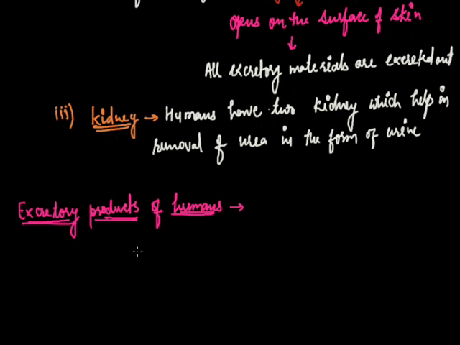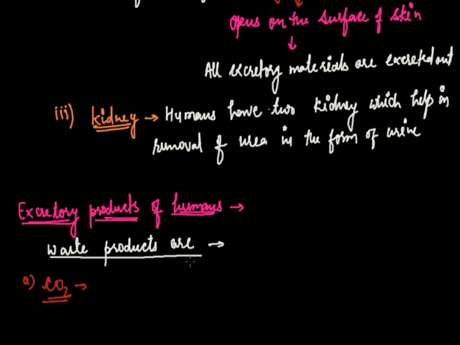The first waste product is carbon dioxide, CO2, which is liberated during respiration and is eliminated by the lungs.